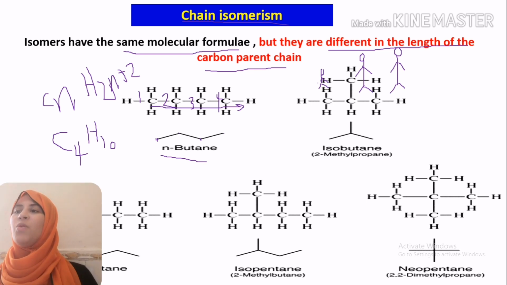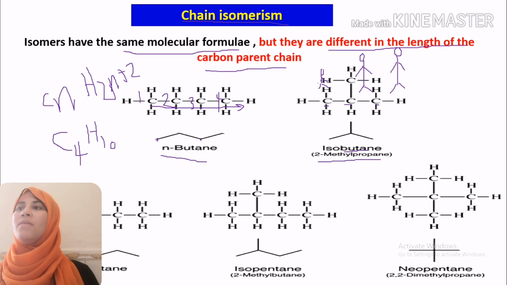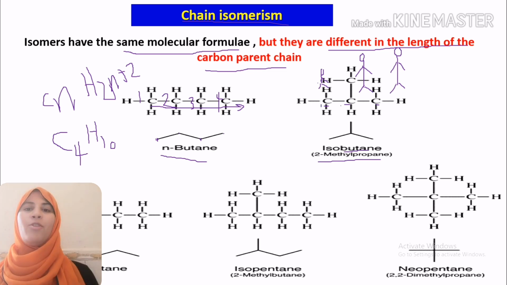It is isobutane, or 2-methylpropane. Our carbon chain length is changed from 4 carbon atoms into 1, 2, 3 carbon atoms.